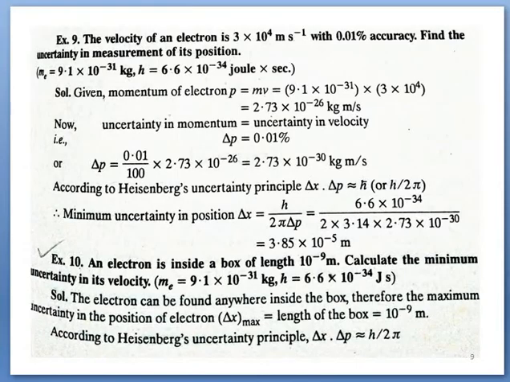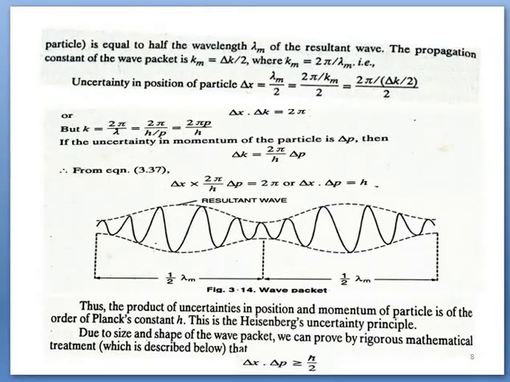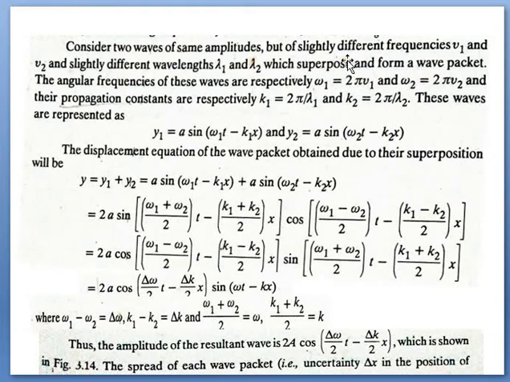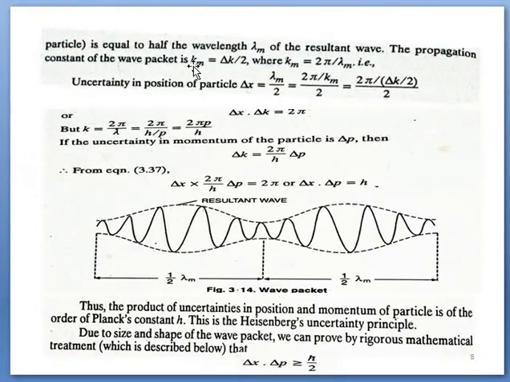Next, once again, let's see. By considering two waves, the displacement of the wave packet is obtained here, where it represents the total amplitude, the propagation constant of the wave packet, and the angular frequency of the wave packet. This is kept equal to km, the propagation constant of the wave packet.